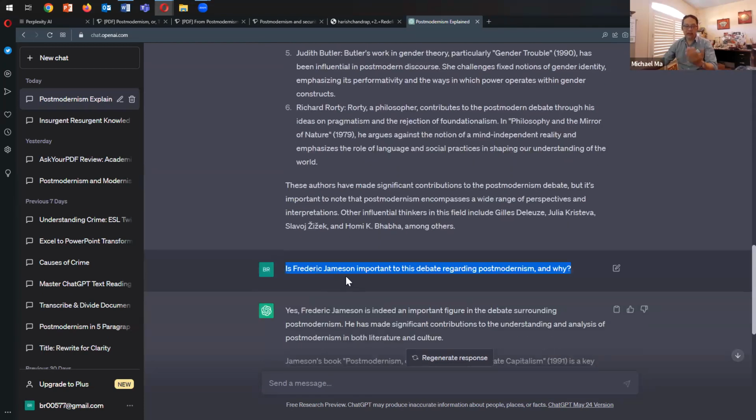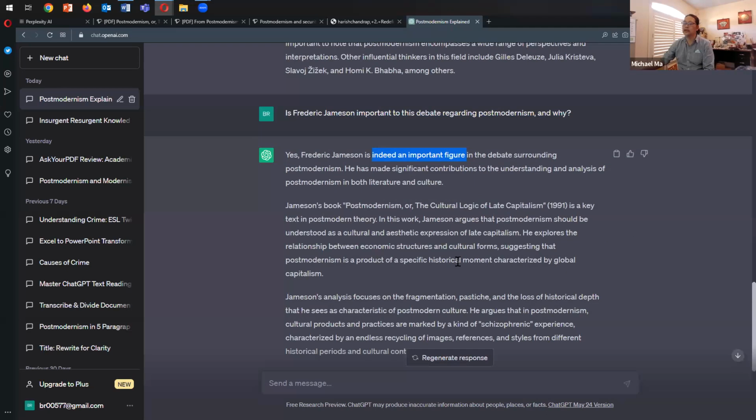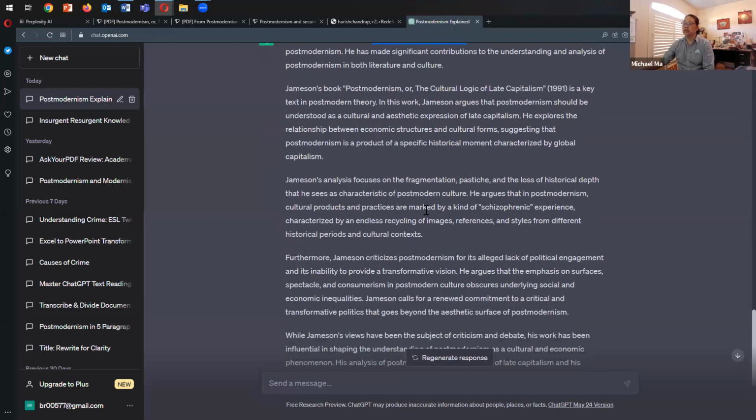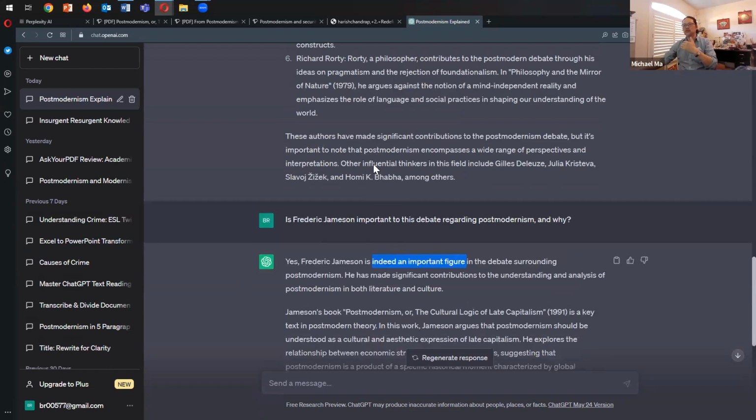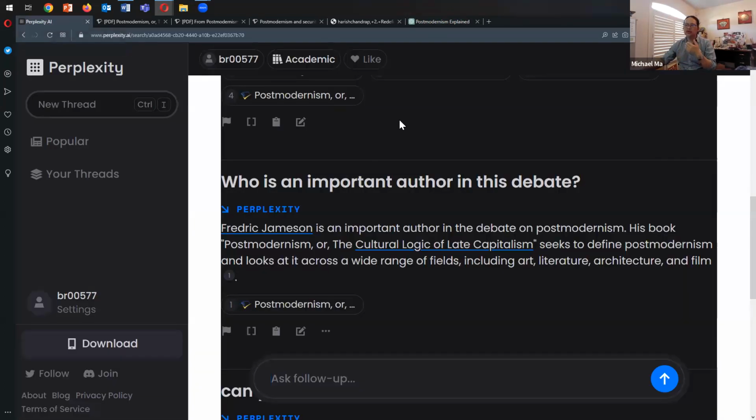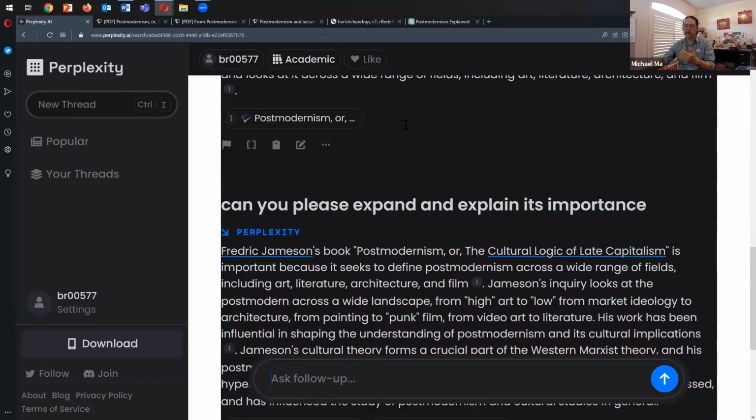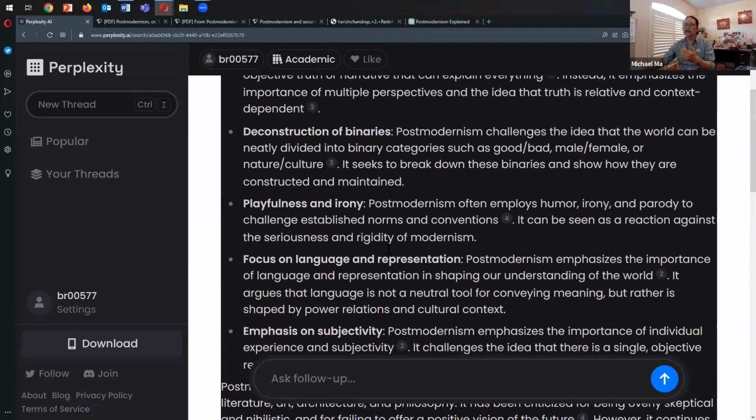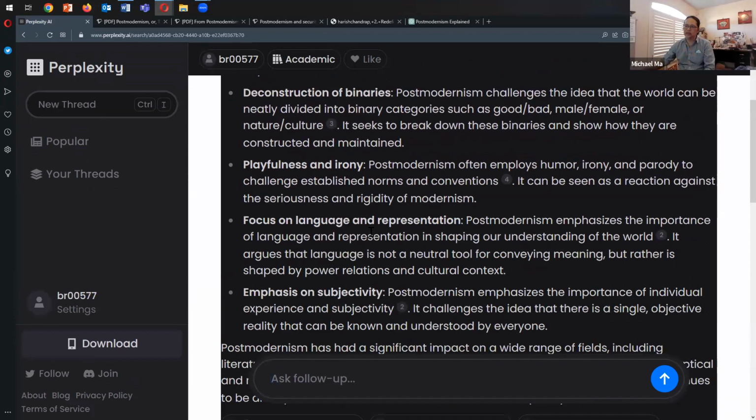Anyways, so then I asked that very question that I asked Perplexity AI: is Frederick Jameson important to this debate, and why? Yes, it says, Jameson is indeed an important figure in this debate. It talks about the book, it talks about fragmentation, and explains the rest. It's quite good. So I'm comparing this two-prompt interaction with ChatGPT with a more multiple engagement with Perplexity, also two prompts, because I'm also trying to understand why Perplexity AI has made these five bullets.